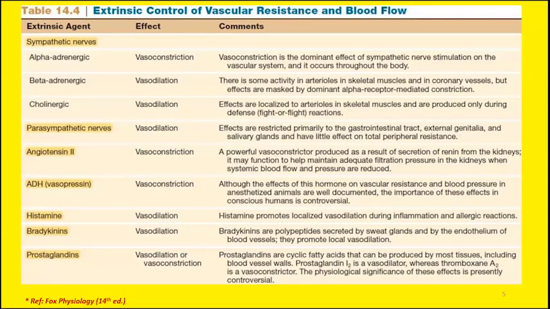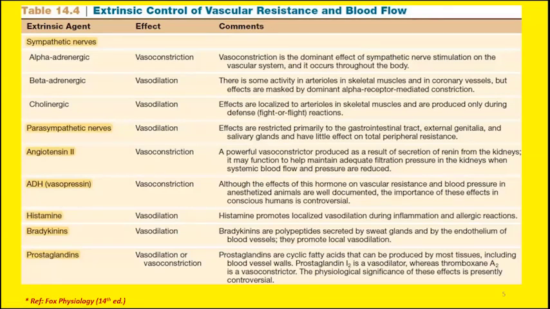So these are the subdivisions of the autonomic nervous system, sympathetic and parasympathetic. Then we have another hormone, another chemical agent, known as angiotensin 2. Now this angiotensin 2 is released from the kidneys, and this is a very powerful vasoconstricting agent. You cannot undermine the role of angiotensin 2 in the maintenance of arterial pressure. We will discuss the details, the mechanisms by which angiotensin maintains the arterial pressure, in the coming lectures.